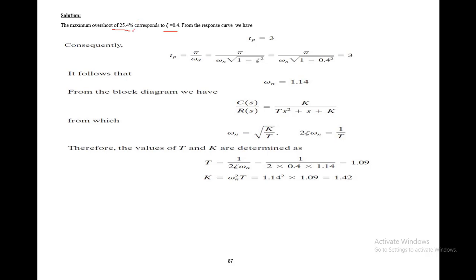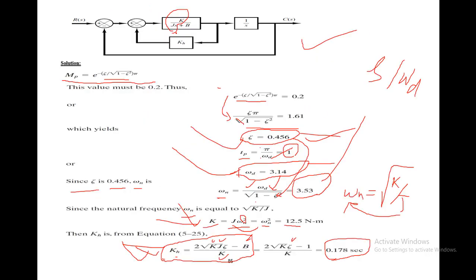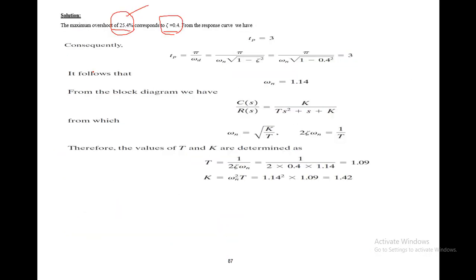If you have this maximum overshoot, you can find the value of zeta from this equation. If you put 25.4 over here and solve this for zeta, it will turn out to be 0.4.